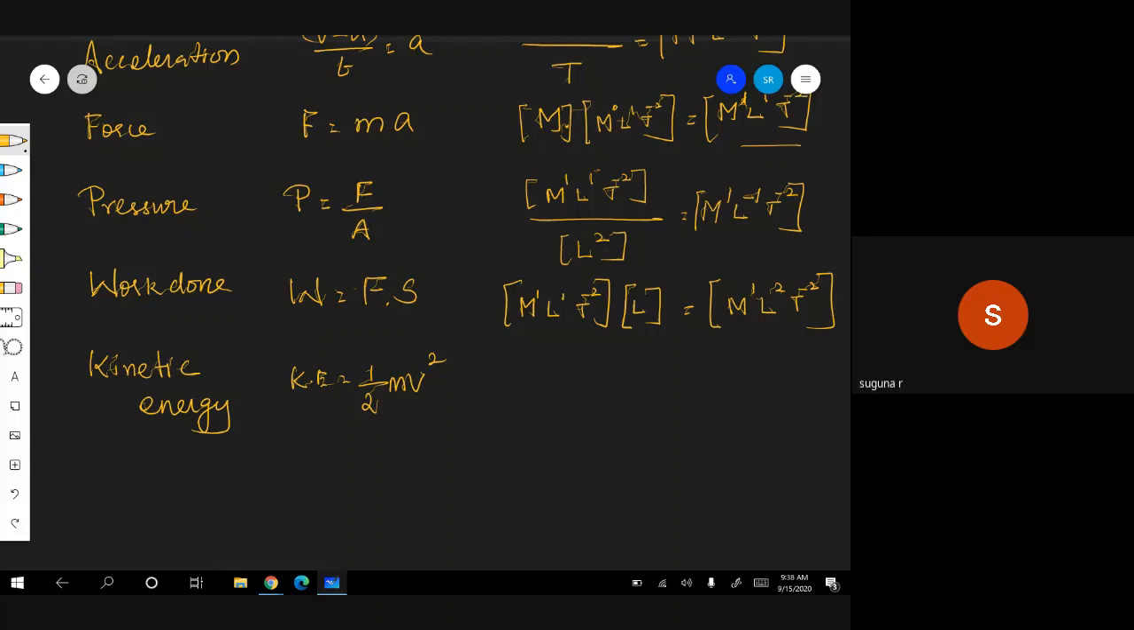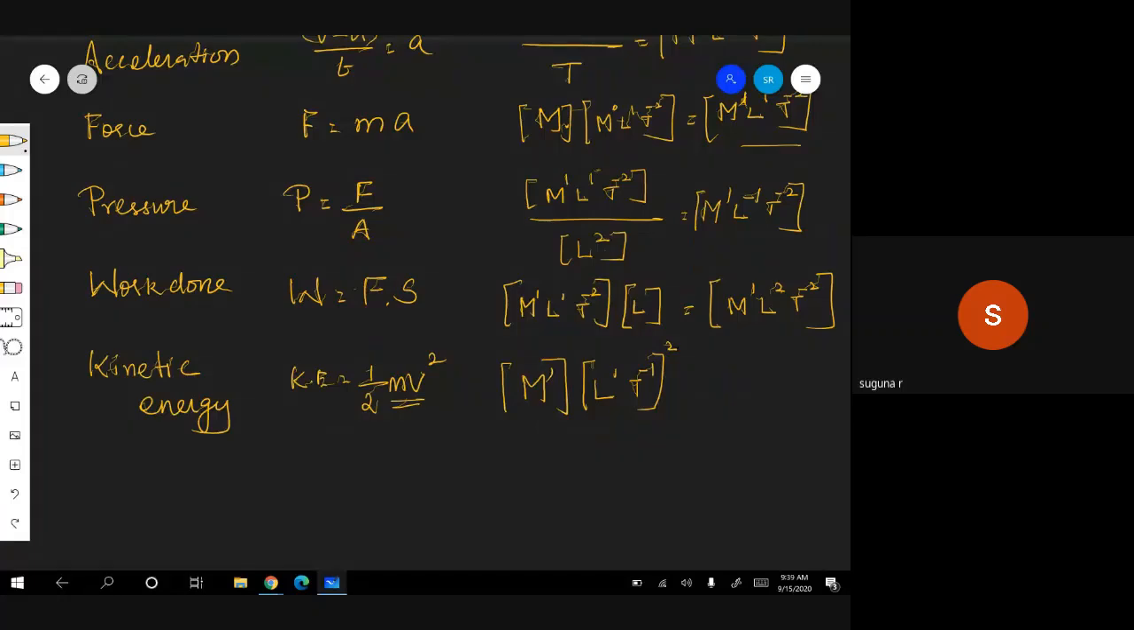Therefore, apart from the constant, what is mv squared? What is M? Mass, M power 1. V, what is V? L by T, so L power 1, T power minus 1. M power 0, of course, there is no need to write it. We will write L power 1, T power minus 1. Are you following? Yes, ma'am. The whole square.